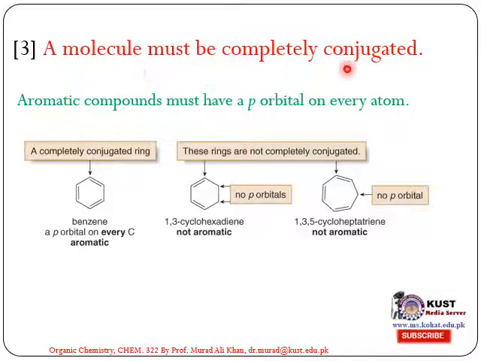A molecule must be completely conjugated. An aromatic compound must have a p orbital on every atom, and it should be conjugated. Here, benzene is a completely conjugated ring, with a p orbital on every carbon, so it is aromatic. 1,3-cyclohexadiene has no p orbital on these two carbons, so it is not aromatic.